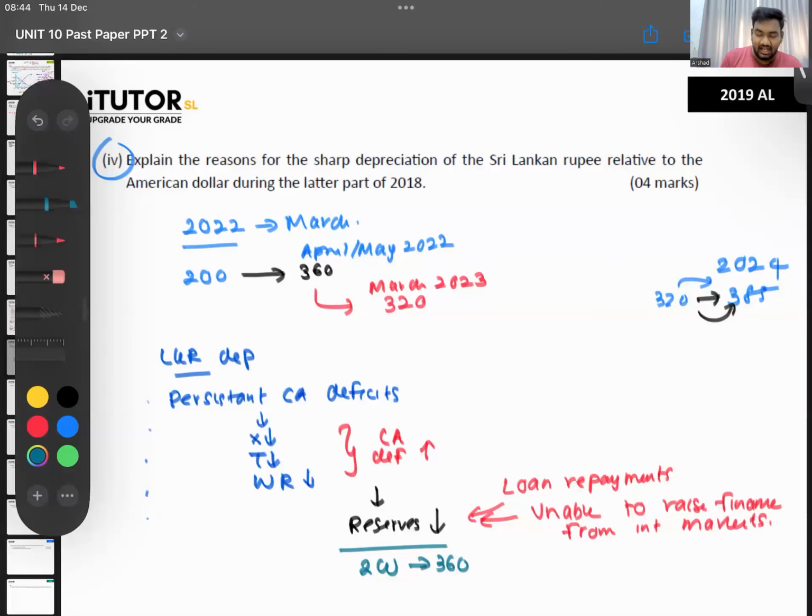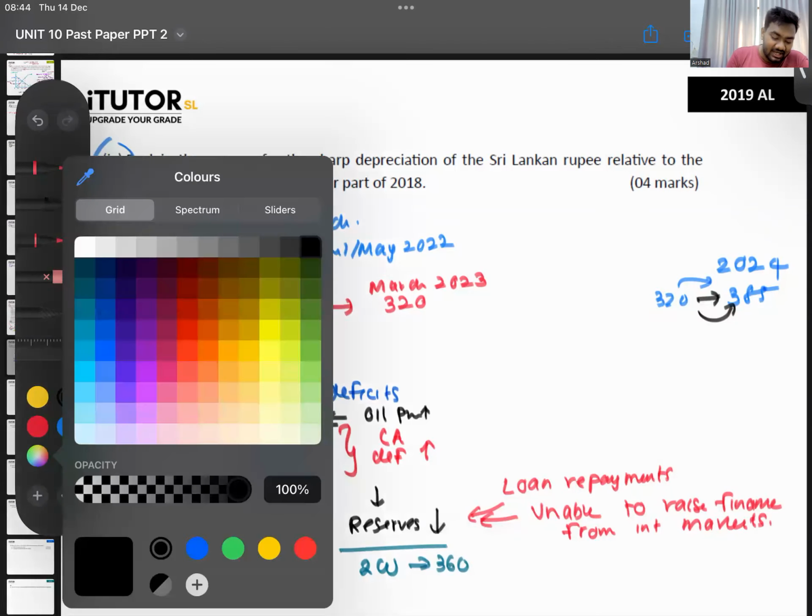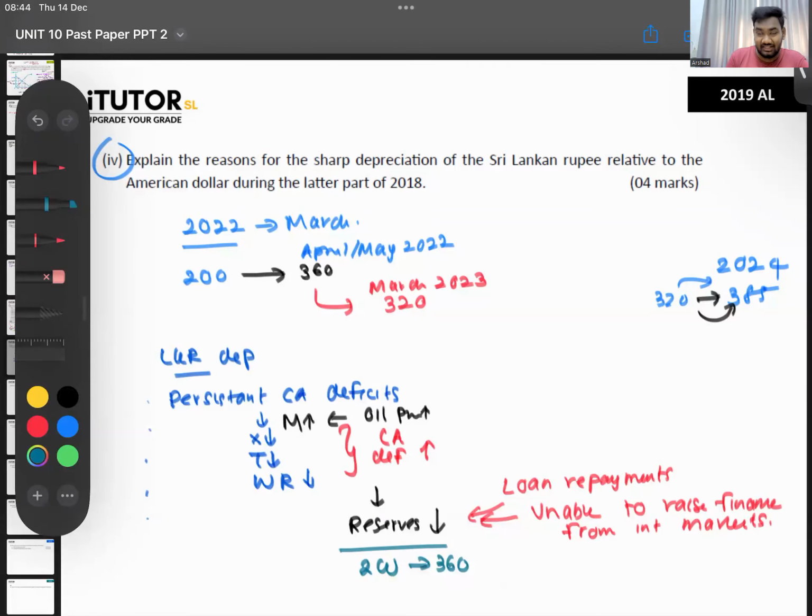Yes, you can talk about another reason for the current account deficit widening, which is import prices going up. Import prices went up because global oil prices and so on increased. You can talk about that. The widening budget deficit you can also connect, though not directly with this. The widening budget deficit leads to credit ratings going down.